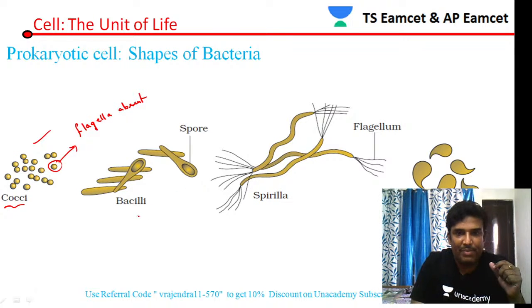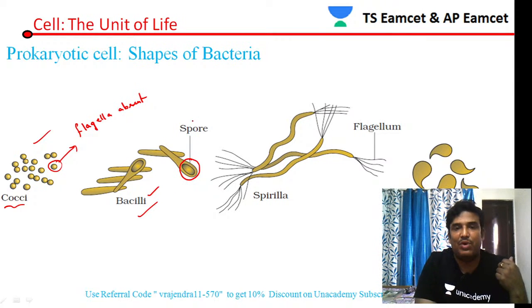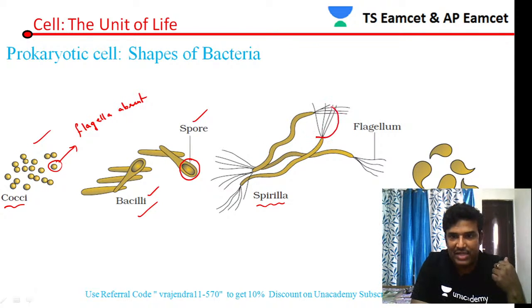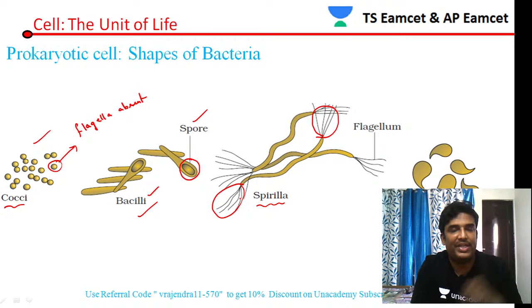For rod shaped bacteria, no doubt the best example is bacillus. You can see the bacillus. This bacteria also forms spores, so it is a sporulating bacteria. Then this is the spirillum shape. It also has flagella. You can see a tuft of flagella at the ends. On both ends, a bunch of flagella is present.